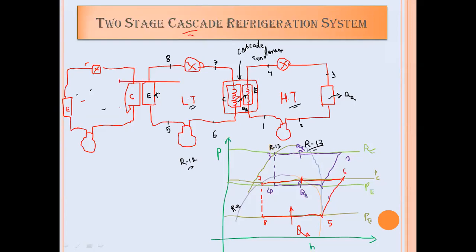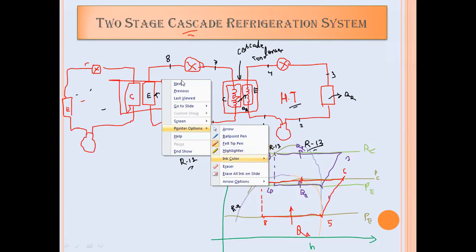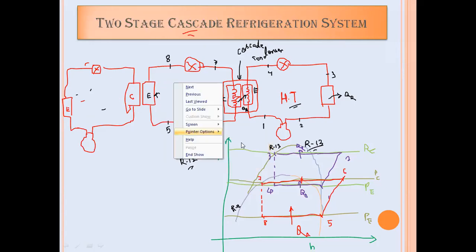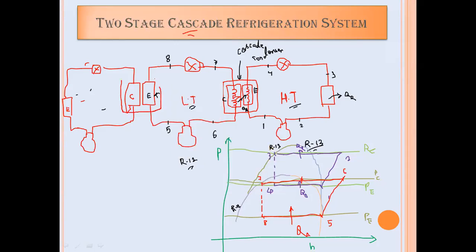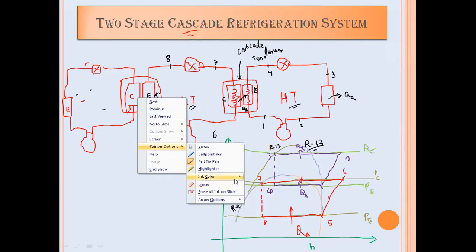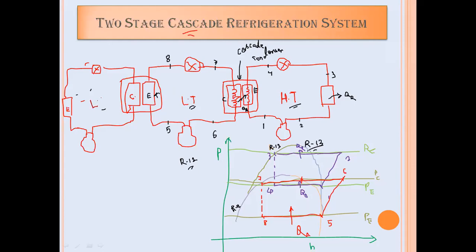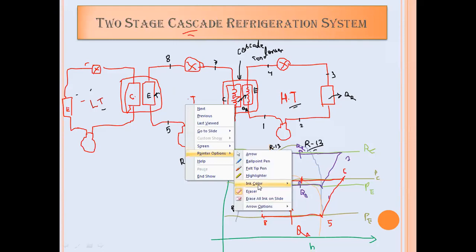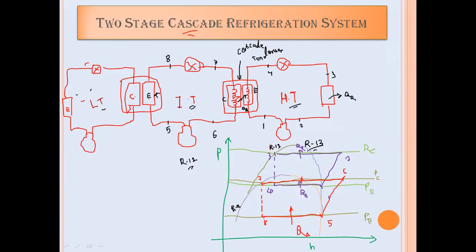And here, you are going to use one more cascade condenser. The condenser of the low temperature cycle will reject heat, and that will be absorbed by the evaporator of the intermediate temperature cycle.